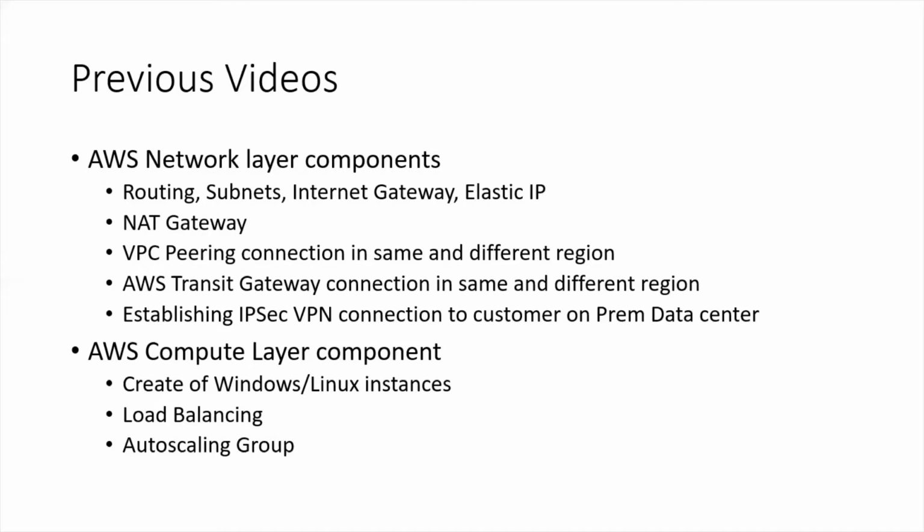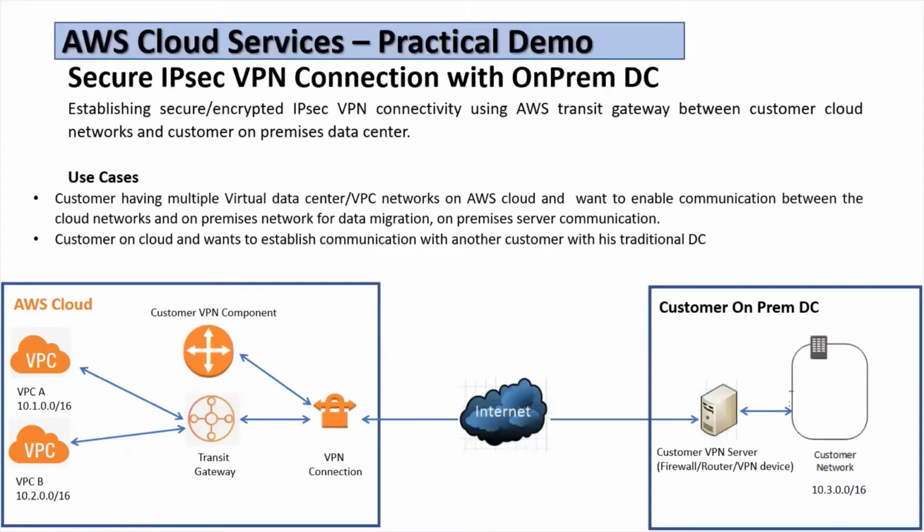So in this video, what I'm going to cover is the creation of an IPsec VPN connection using a transit gateway. In my previous video, I used VPN gateway, but the difference comes if a customer is having more than one VPC in AWS cloud, like VPC A or VPC B. In that case, if we are using VPN gateway, then we have to create multiple VPN connections.